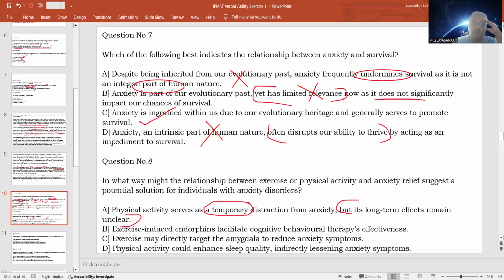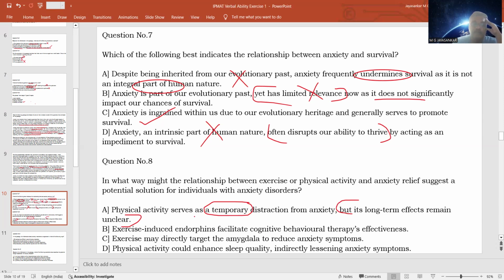Whether it is in the long term or short term, it is not mentioned. So it says that exercise is beneficial to fighting the problem of anxiety disorder. Whether it is long term or short term, it is not given, but the option says that the long-term effect is unclear. This is not at all stated or implied in the passage. When something is not stated or implied, you should not take it as a correct answer.